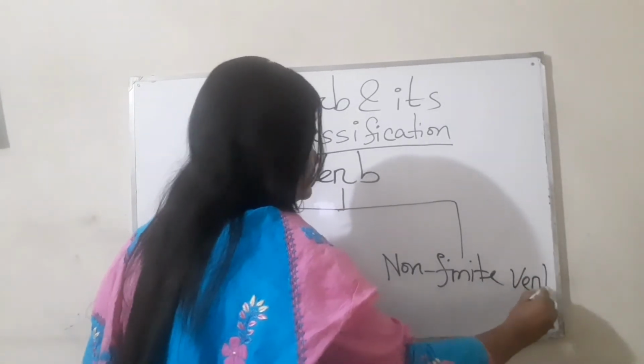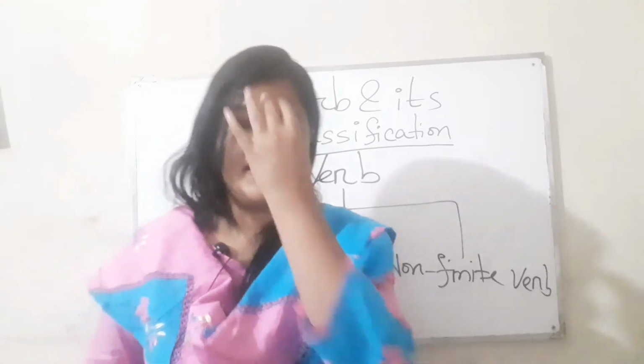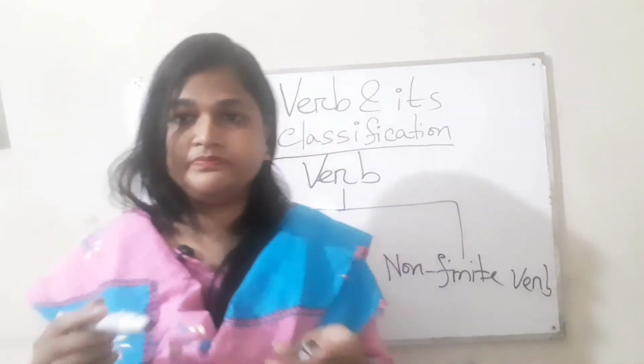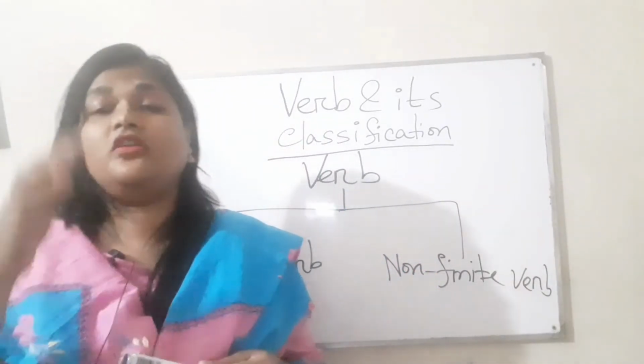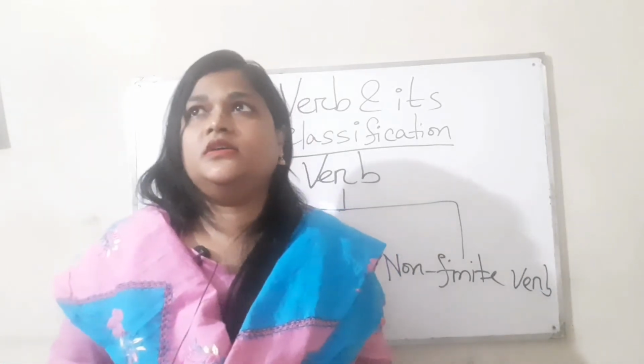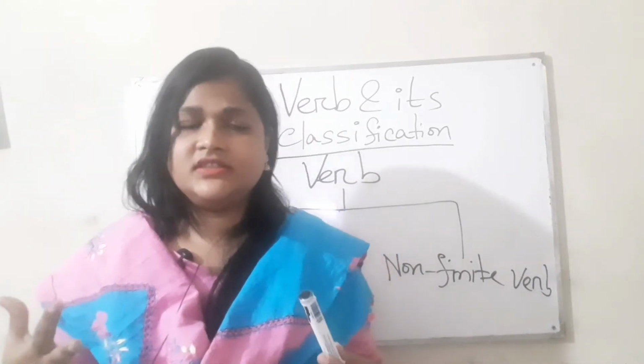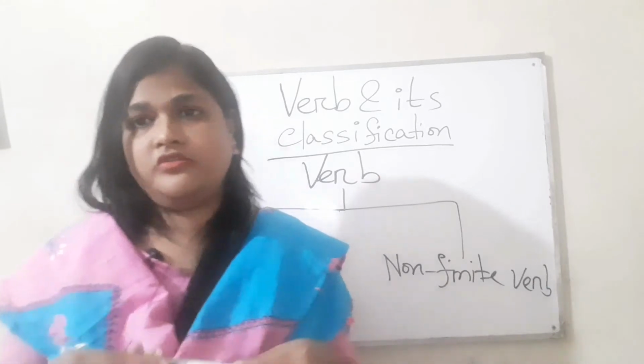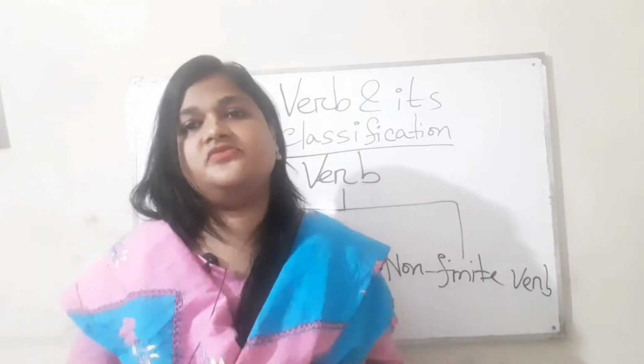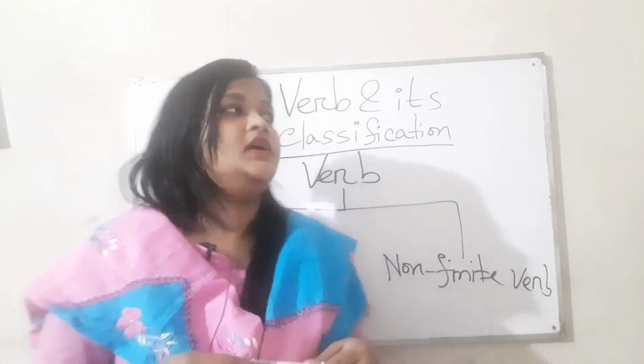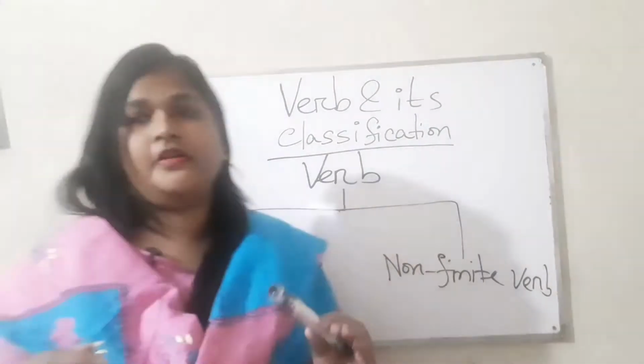To know the difference between finite verb and non-finite verb is very important.